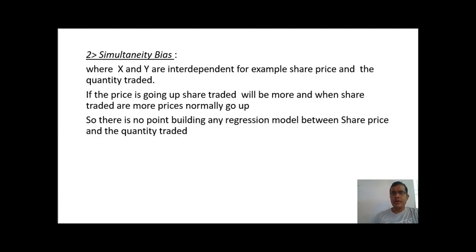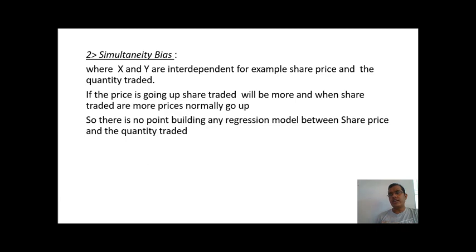Next type of bias is your simultaneity bias. Normally when we build an equation, whether it's a regression equation or a classification equation, we always say that y is a function of x. But sometimes, y, though being a function of x, x may also be a function of y. That y is dependent upon x is the normal scenario which we assume, and that should be the scenario for building any model. But there can be a scenario when x is interdependent upon y. For example, when the price of a share rises, then the quantity sold of the share also rises. Or you can say when the quantity sold of the share is rising, then the price is rising.